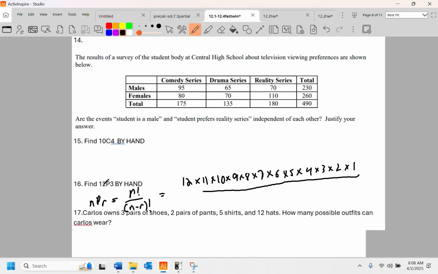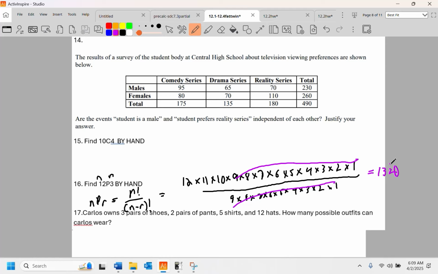And down here we would have 12 minus 3, right? n minus r, 12 minus 3 is 9. 9 times 8 times 7 times 6 times 5 times 4 times 3 times 2 times 1. And just asking kids to write all that out is like pulling teeth. You don't want to do it. Anyways, common factors cancel. And we're doing 12 times 10, which is 120, times 11, which is 1,320. That seems right. 1,320. I'm going with it.